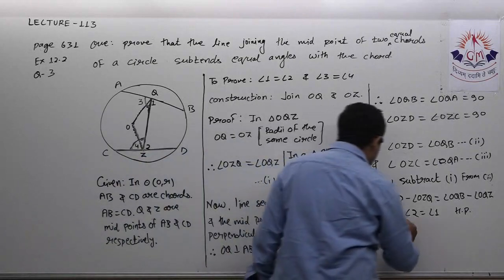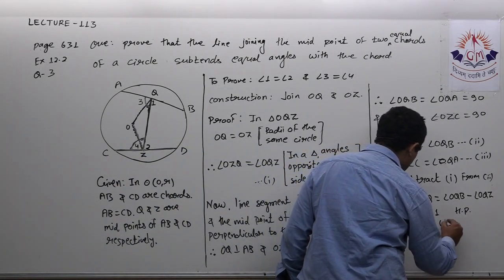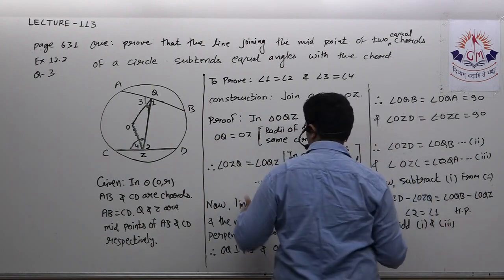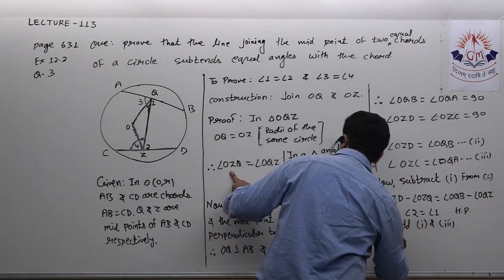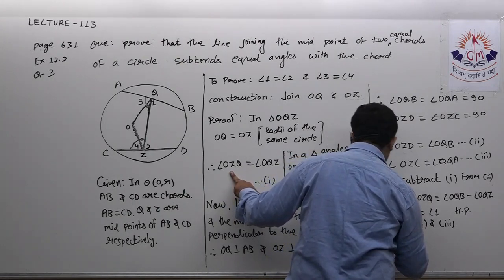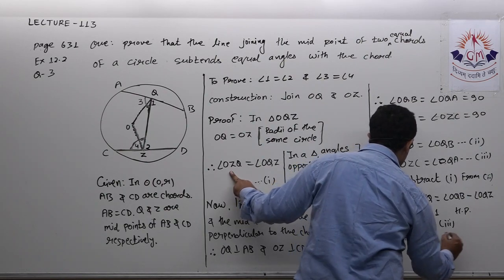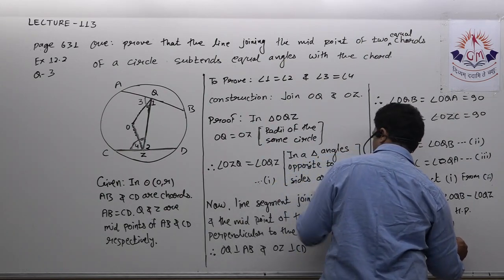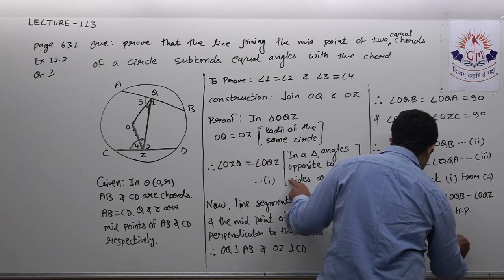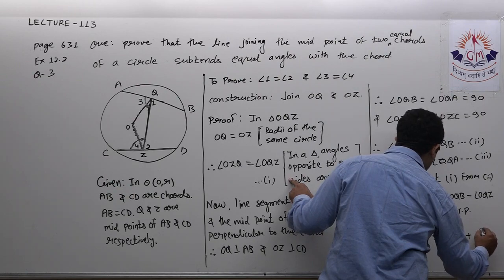So now add first and third. Angle OZQ plus angle OZC is equal to OQZ plus OQA.